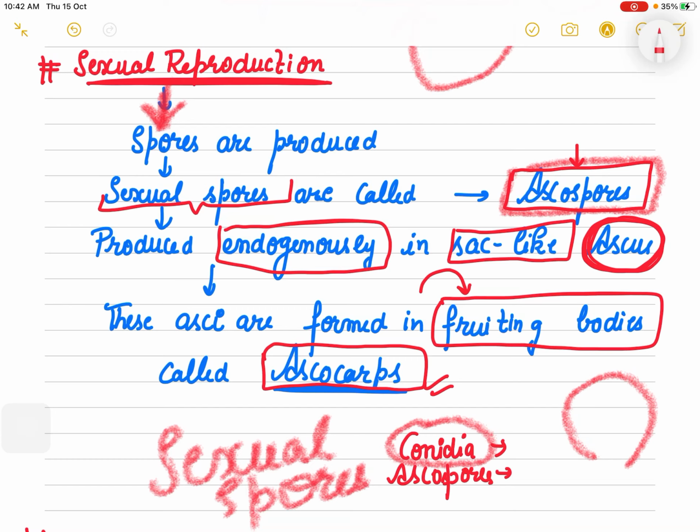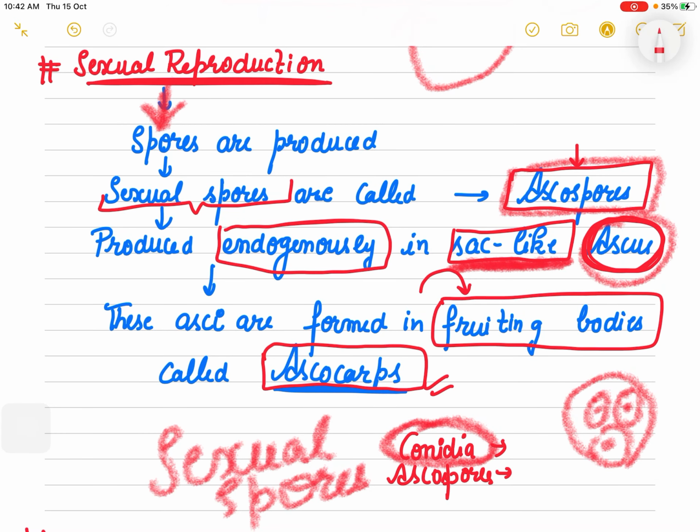So inside the ascus, these ascospores, which are the sexual spores, are produced, right?